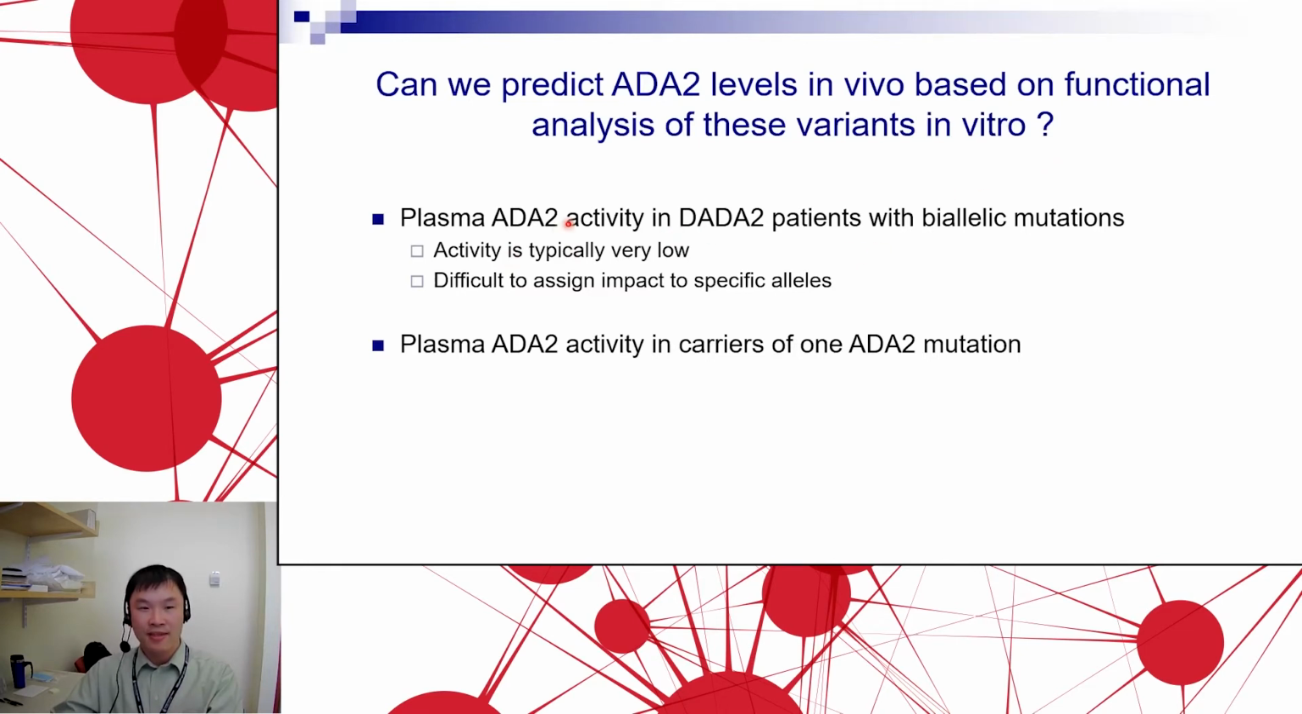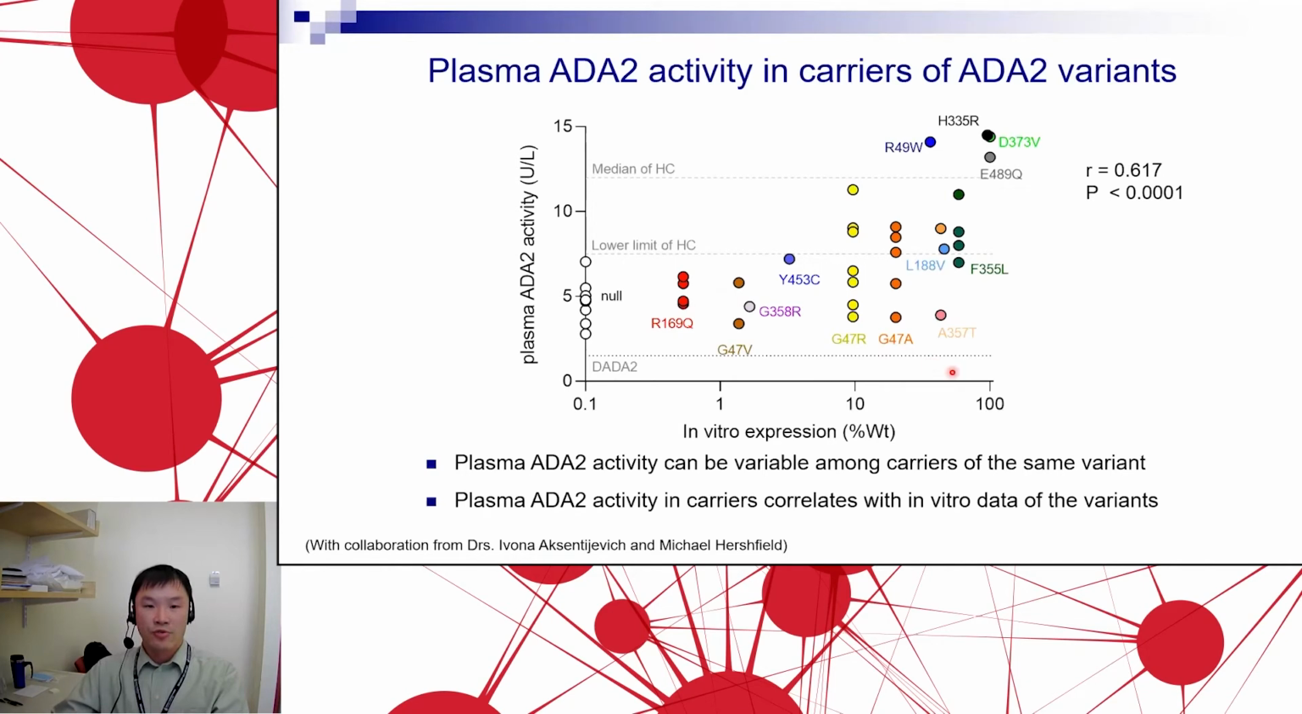This is a little bit difficult because activity in these patients typically is very low or even absent, and with that, it's really difficult to assign impact to specific alleles. The other way to do this, which we've done, is looking at plasma ADA2 activity in carriers with one ADA2 mutation, where you can, to some extent, infer what the impact of that one mutation is on the plasma activity. Shown here is a graph that we have done looking at ADA2 activity in the plasma for 41 individuals with a variant of ADA2.